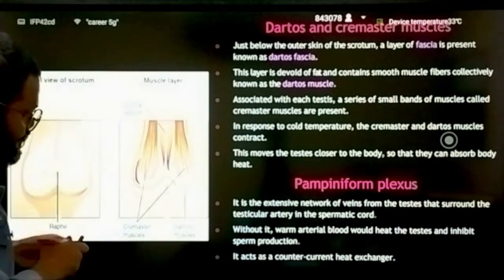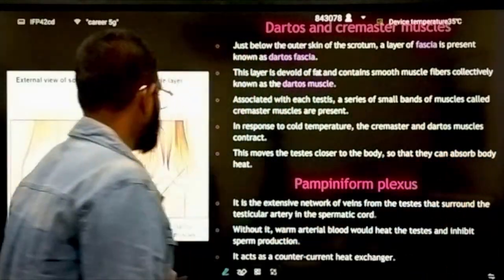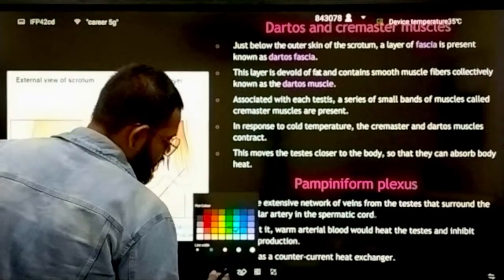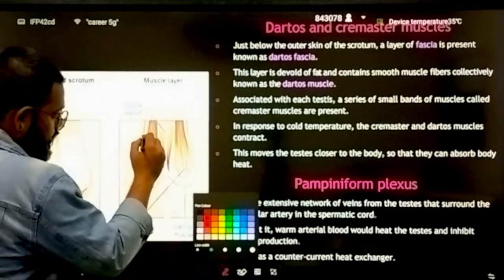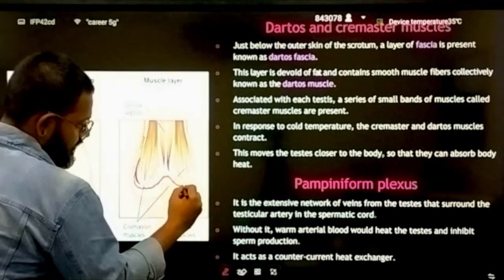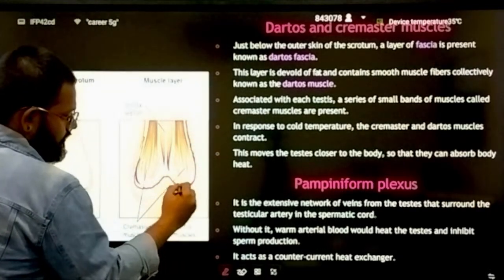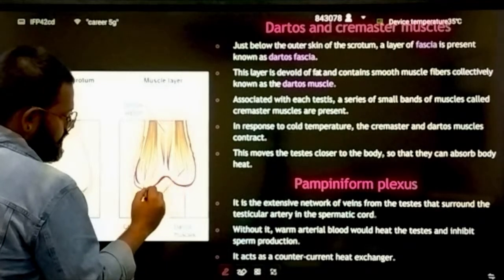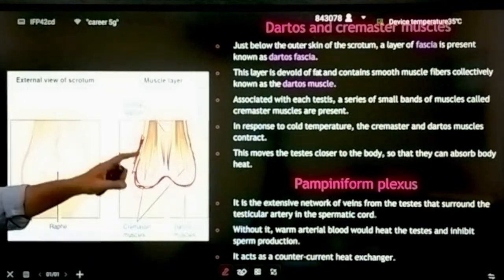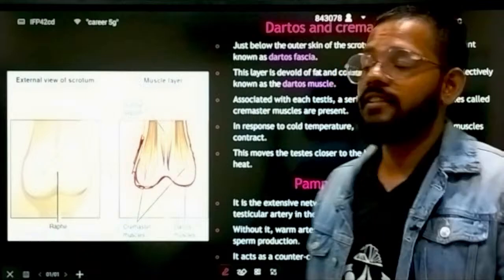Okay, see, this is a covering. Where is the pen? Okay, now this is a covering. Color change. Yes, this is a covering. Okay, this red line, see this red line. This red line is your dartos muscle, and it helps in the thermoregulation of the testes.